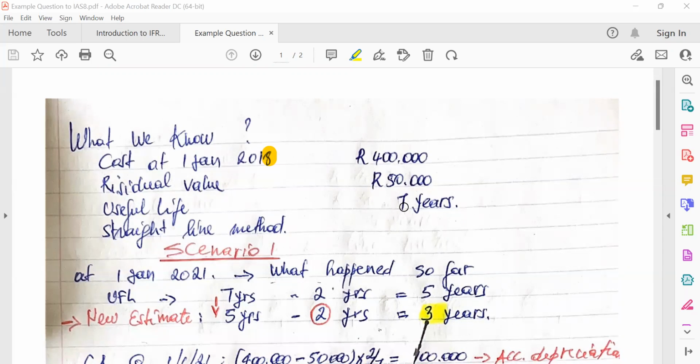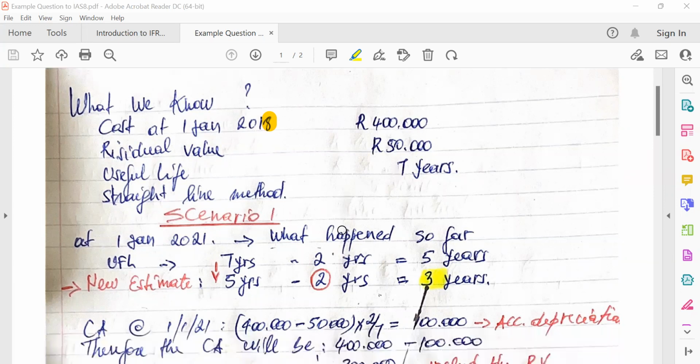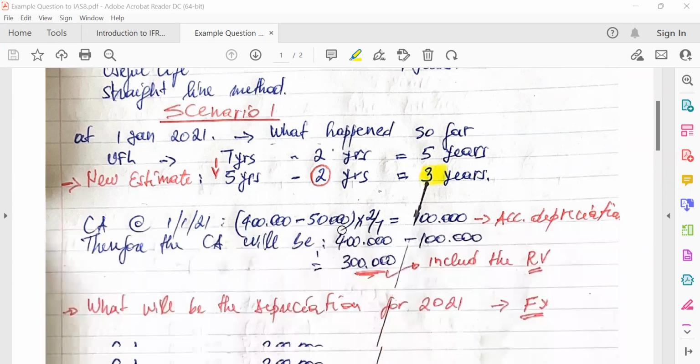Okay, and the company used the straight line method. So let's go to scenario 1. What happened in scenario 1? If you remember, there's been a change in what? In the useful life of the asset. From 7 years, it went down to 5 years.